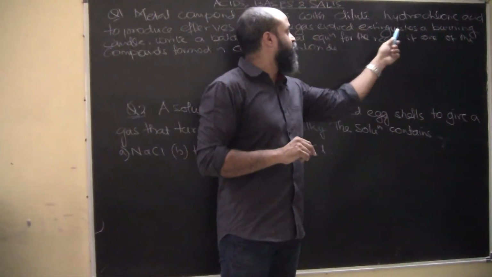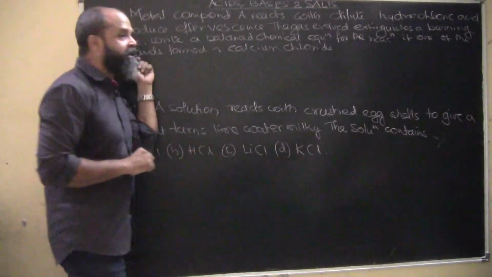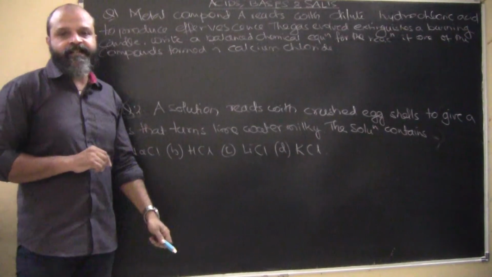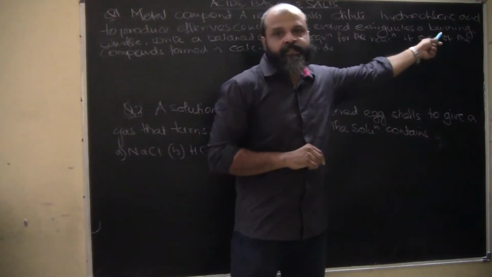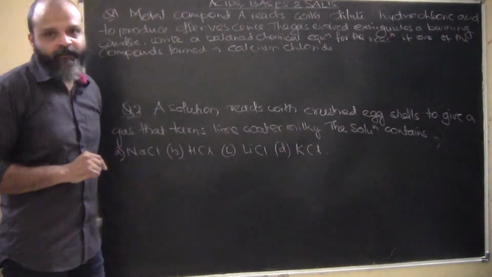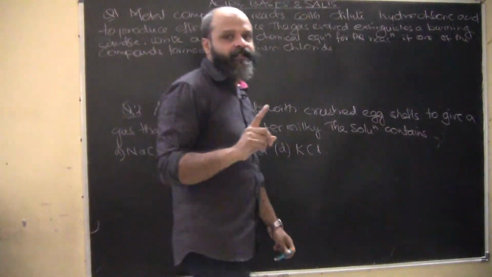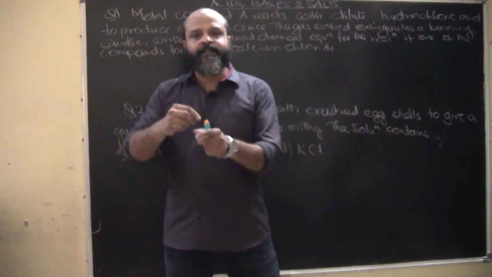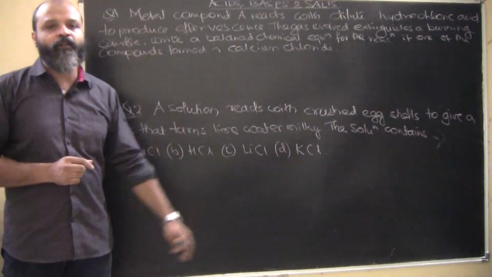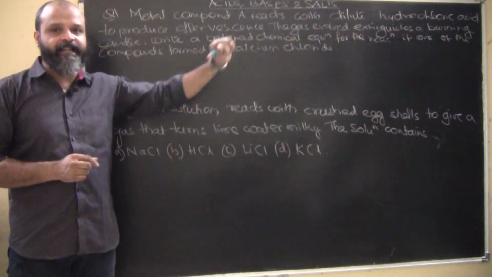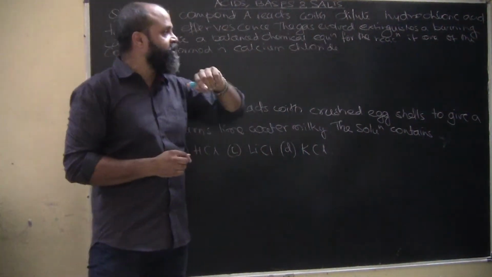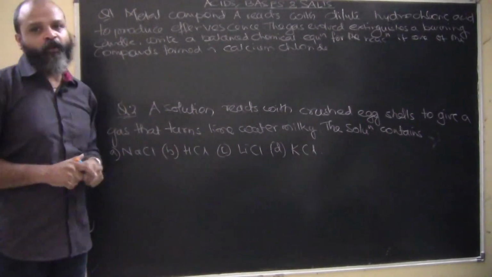The gas evolved extinguishes a burning candle. So what is the test for this? Which gas is it confirming? Carbon dioxide. If you bring a lighted matchstick to a test tube from where carbon dioxide is evolving, that lighted matchstick will get extinguished, like the burning candle. Write a balanced chemical equation for the reaction if one of the compounds formed is calcium chloride.